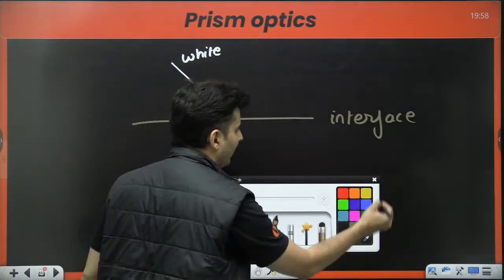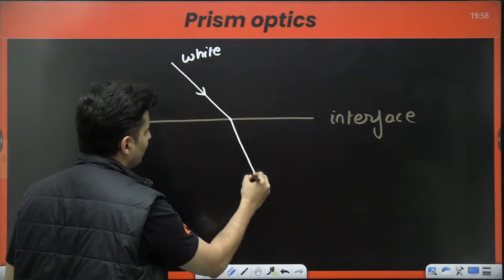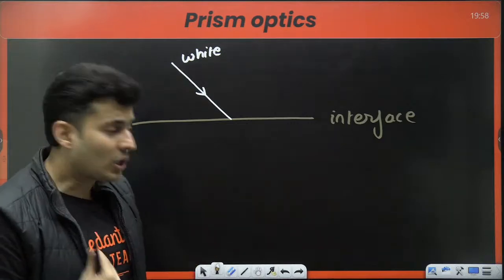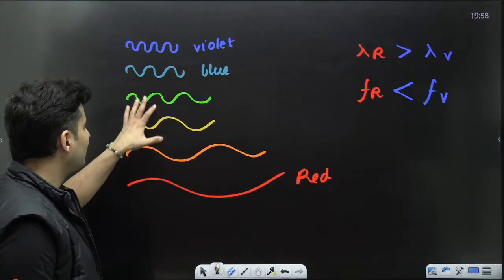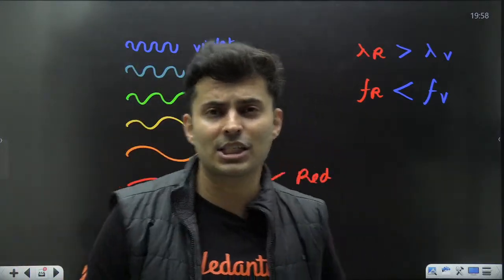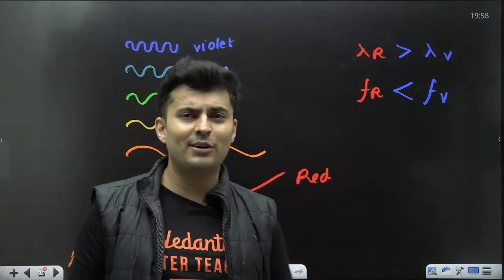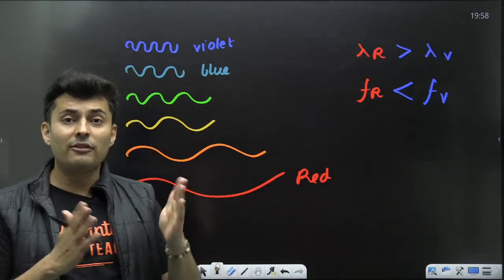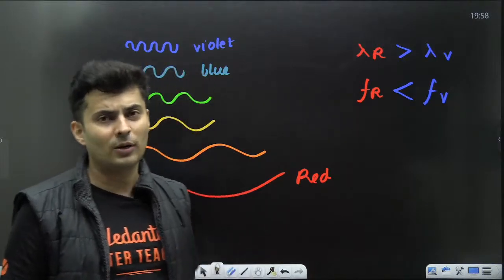Do not expect the white light to bend like this. No. Reason is, in that white, because it has violets, reds, etc., each color has a different refractive index. That's the reason why you will see different amount of bending in each one of them.